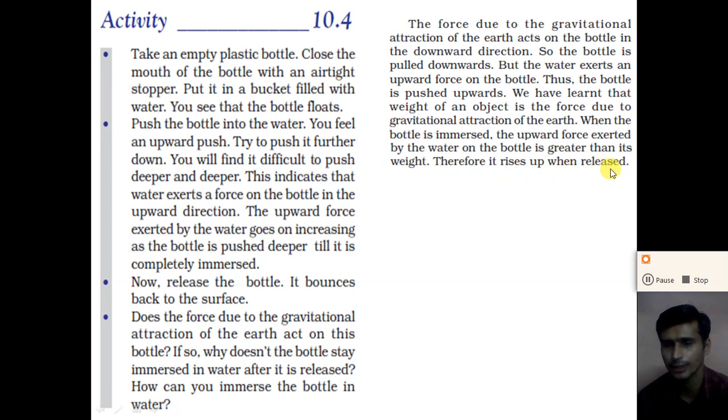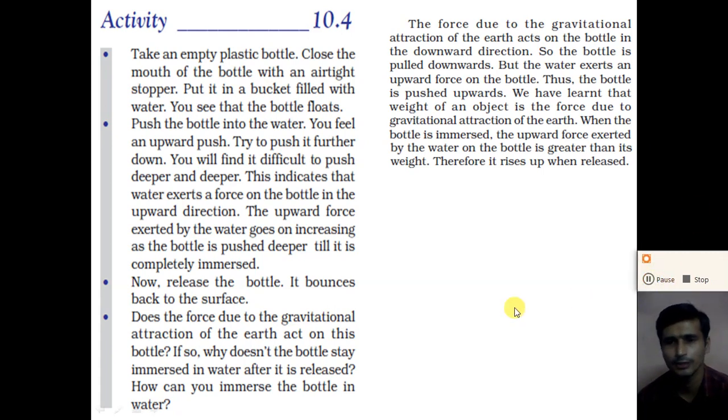So dear student, when we apply a force in the downward direction on the bottle, gravitational force is there, but when we release the bottle deep in the water, the upward force exerted by the water is greater than its weight, and due to this the bottle rises up when we release it.